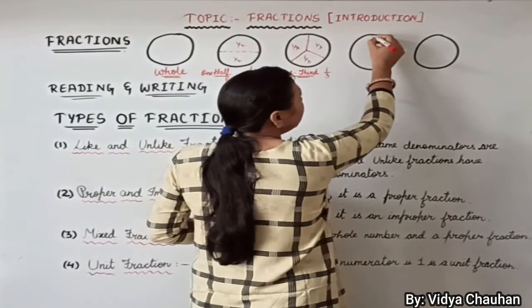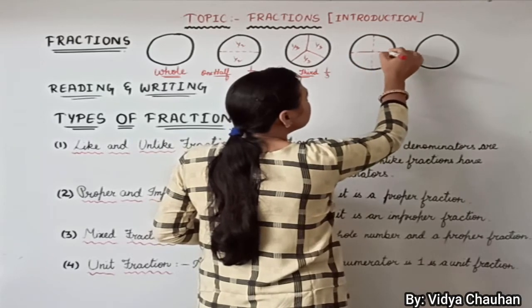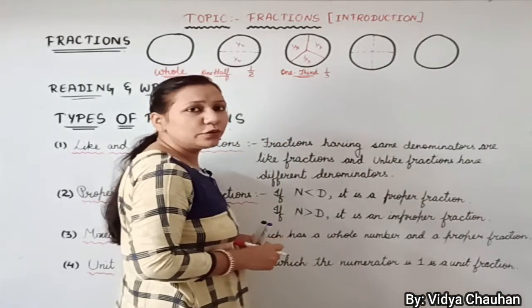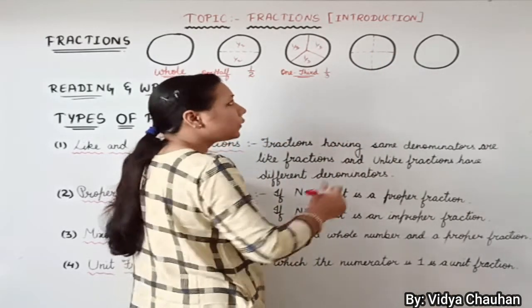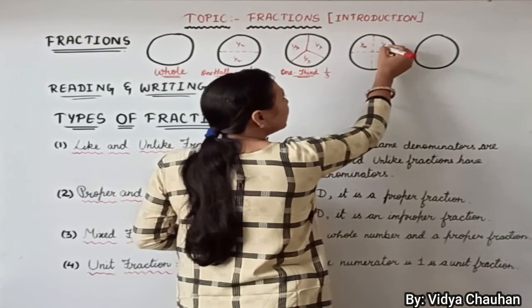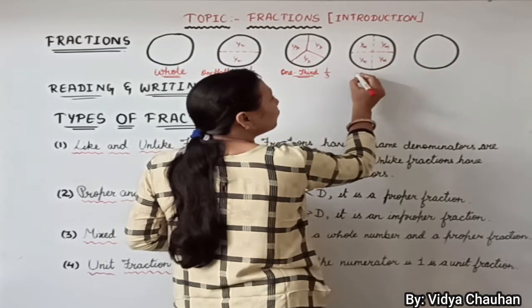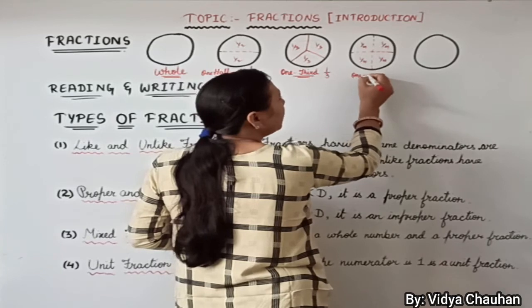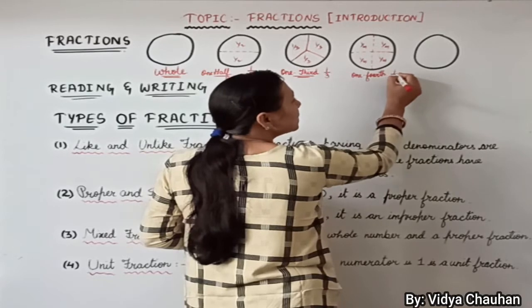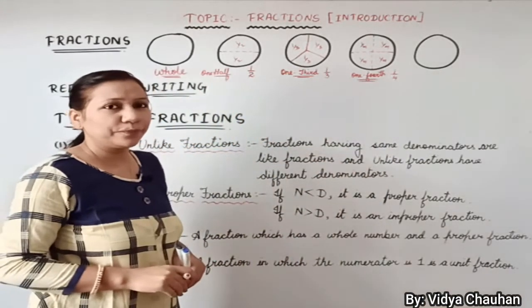Similarly, if I divide this whole portion into 4 equal parts like this, clear? In that case, what will you write? We can write it as 1 upon 4, 1 upon 4, 1 upon 4 and 1 upon 4. So this is called 1/4. Either we call it 1/4 in words, or we say 1 upon 4.